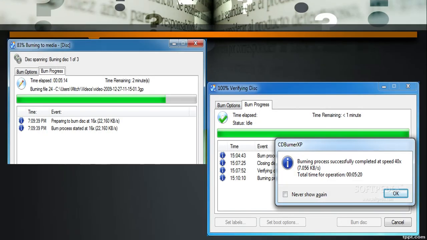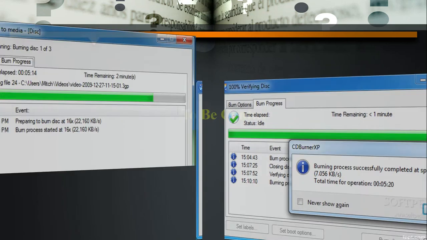See, the green mark shows you the progress of how much of the songs have been burned. Whenever all songs are burned, meaning all songs are copied from your computer to the CD DVD, it will tell you the burn process completed successfully. Click on OK. So whenever you now open your CD DVD drive, you can see that all the songs which you burned have come to your CD. Understood everyone?